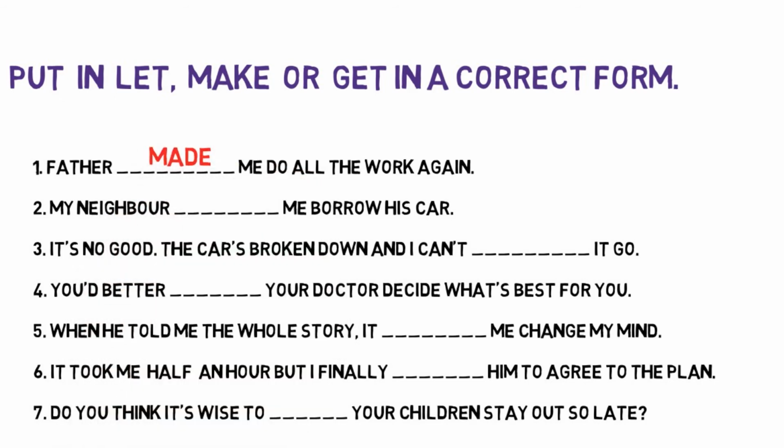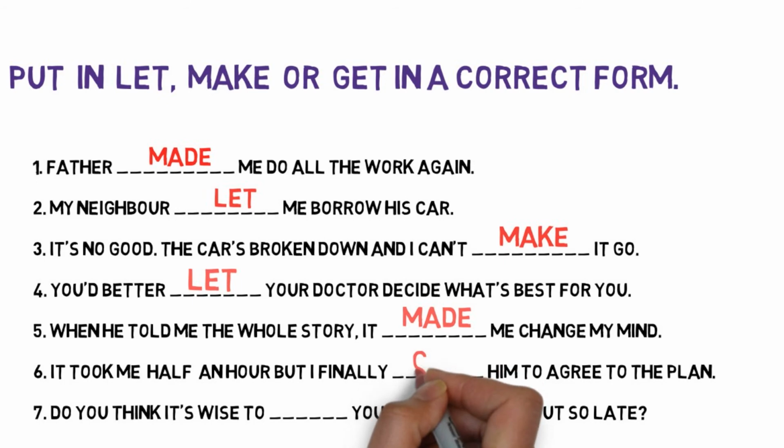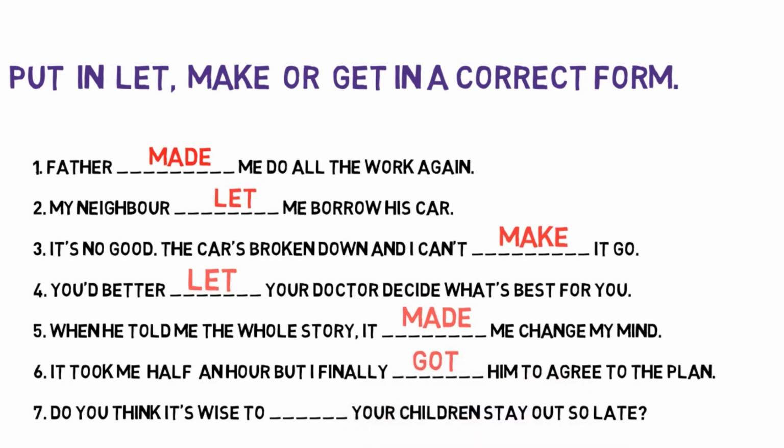So the first one, father made me do all the work again. Number 2, my neighbor let me borrow his car. Number 3, it's no good, the car broke down and I can't make it go. Number 4, you'd better let your doctor decide what's best for you. Number 5, when he told me the whole story it made me change my mind. 6, it took me half an hour but I finally got him to agree to the plan. And 7, do you think it's wise to let your children stay out so late? Now let's see some examples from native speakers.